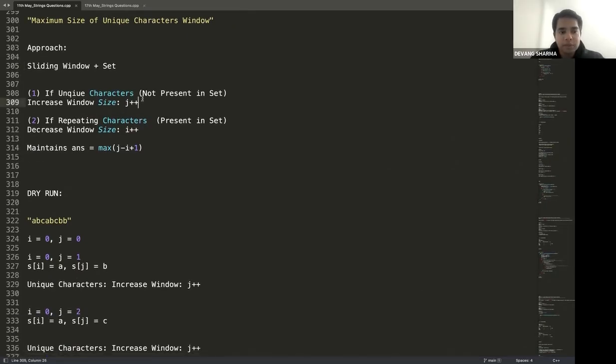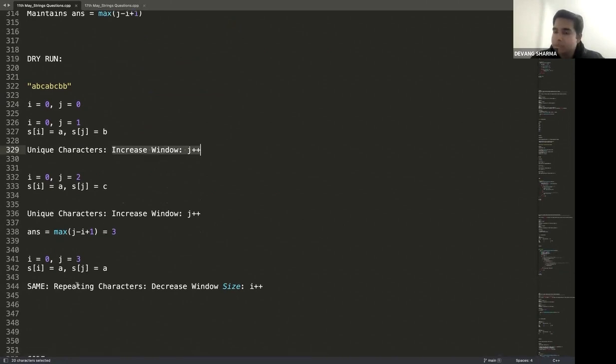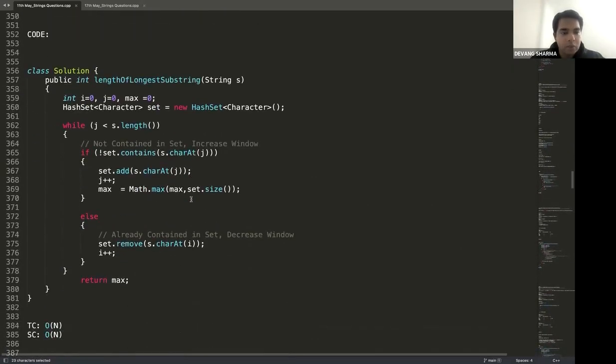So two possibilities will be there. If it is a unique character, basically one which is not present in the set, I can increase the window size with j++. If it is a repeating character, basically one which is present in the set, I can decrease the window size with i++. And then I can maintain the answer, which is max of j minus i plus 1. So if I dry run like this, I put i equal to 0, j equal to 0, and so on. Wherever I find unique characters, I'll increment the window size. Wherever I find a non-unique character, basically a repeating character, that's where I'll decrement the window size. And then I'll return my answer, j minus i plus 1. So let's go to the code to understand that.